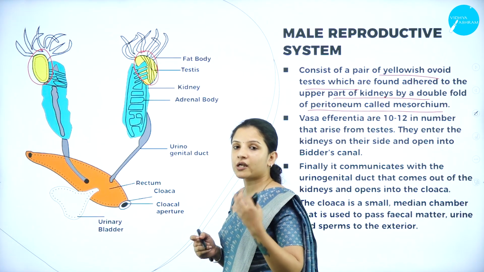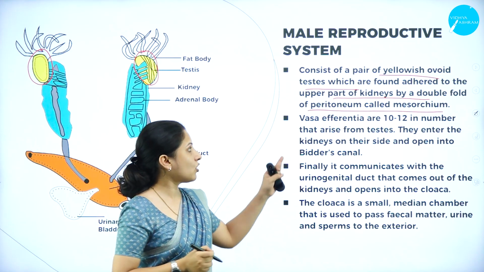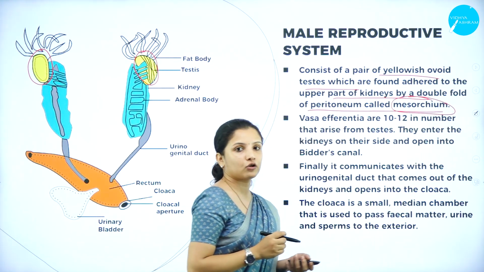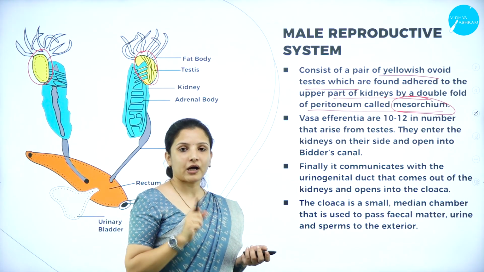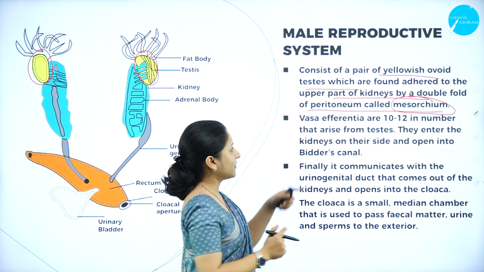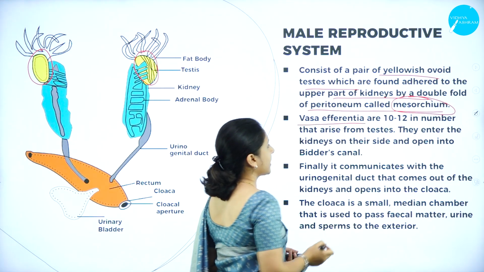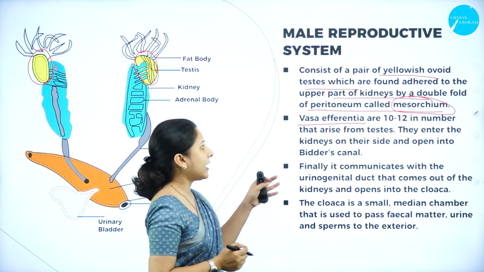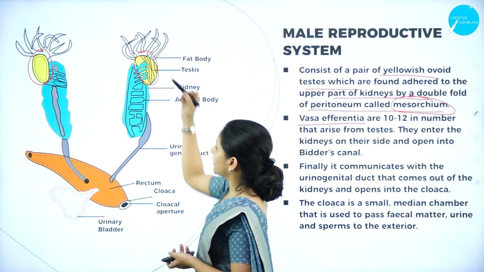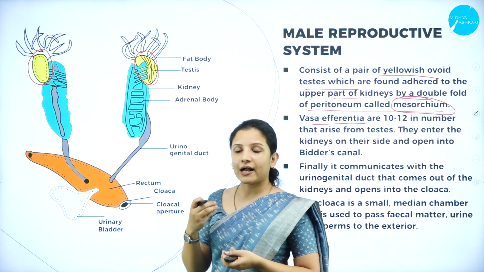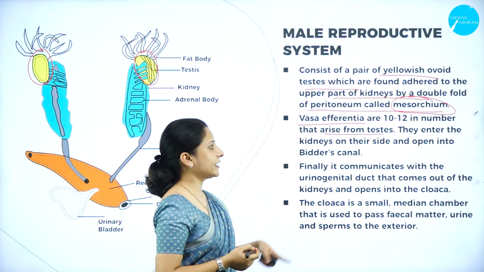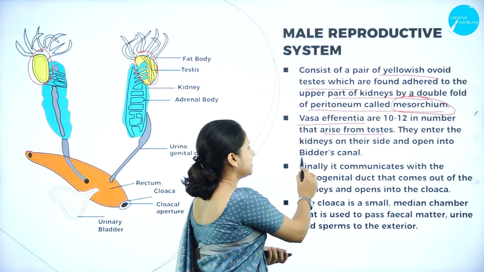So how are they attached? They are attached by structures called the mesorchium. These are the structures which help in the attachment of the male reproductive part to the upper part of the kidney. Apart from that, they have vasa efferentia, which are 10 to 12 in number, and they arise from the testes. They enter the kidneys on their sides and open into the Bidder's canal.